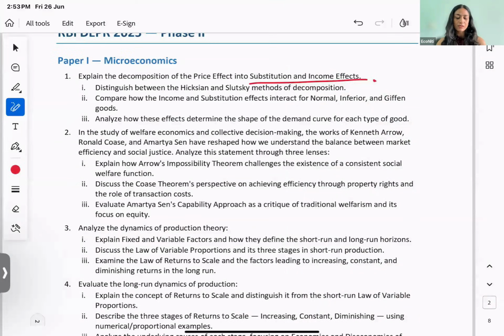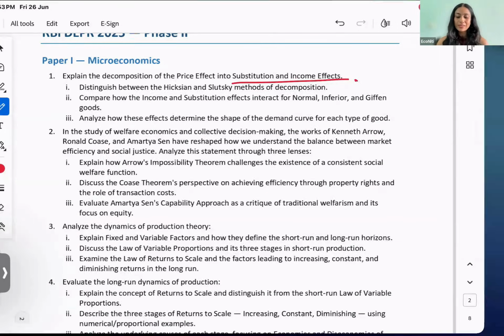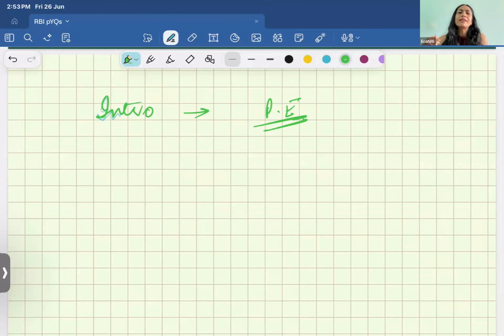about the Hicksian or Slutsky method. So then you are going to state that basically there are two ways in which decomposition is usually done, right?